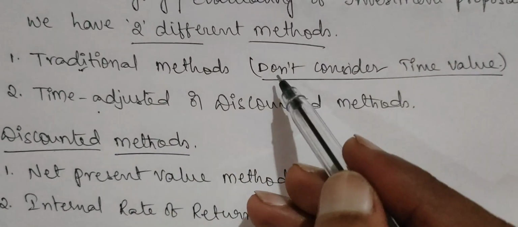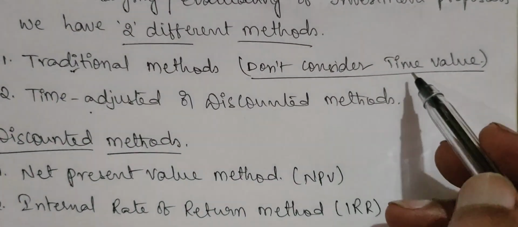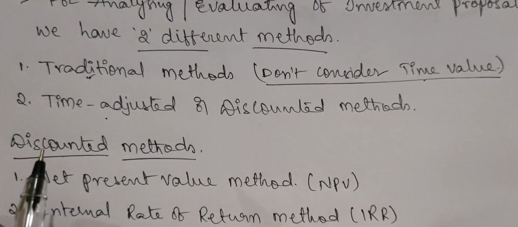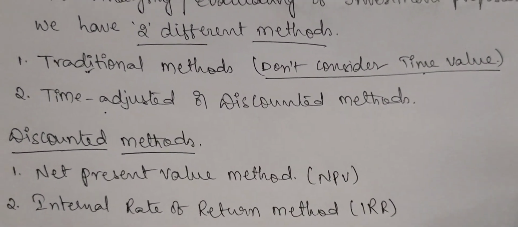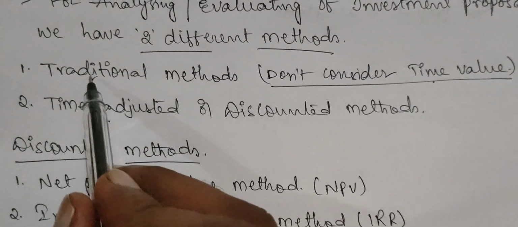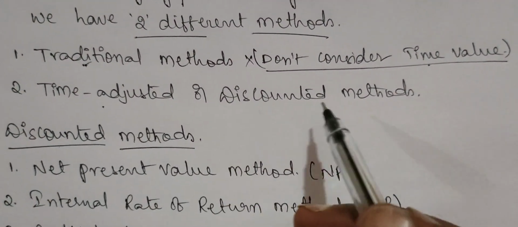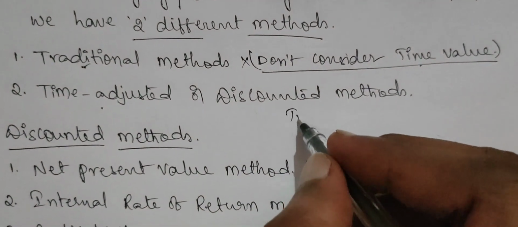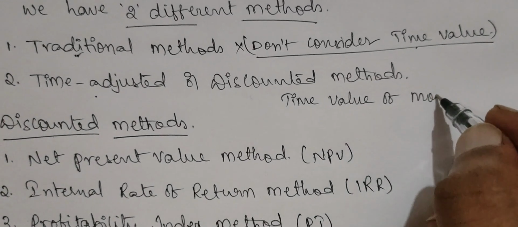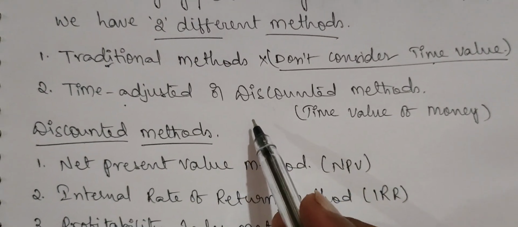Whenever we take decisions towards investment, we definitely consider the time value. Whatever amount we have today may not be equal to tomorrow's 1 rupee. In such a manner, the traditional methods ignore the time value of money. Under the time adjusted or discounted method, we are considering the time value of money. That is the main difference between the traditional method and the time adjusted or discounted methods.